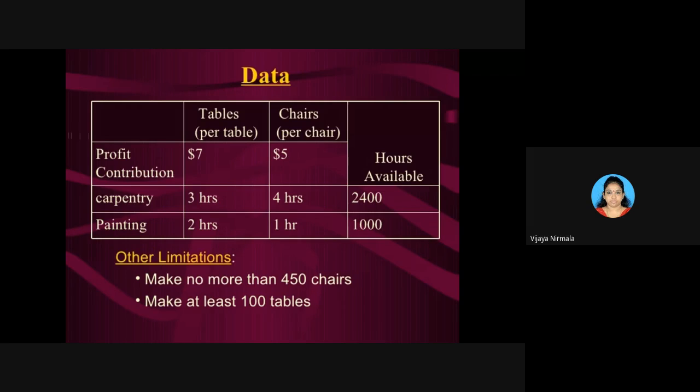So how you have to write the equation is 3T, that is 3 tables plus 4 chairs. You have to write the constraint as 3T plus 4C is less than or equal to 2,400. Right? You can move to the 17th slide now.